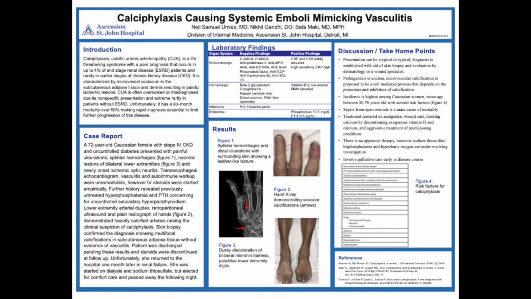The cutaneous wounds also worsen the mortality due to possibility of sepsis in an unhealing wound. The treatment of this disorder is to decrease the intake and completely take away the intake of any exogenous calcium and vitamin D. Also, avoid steroids and control diabetes well, and treat any other underlying disorder. Patients may benefit from maggot therapy, and parathyroidectomy is controversial. There really is no approved therapy, but the mainstay of what we have been doing is sodium thiosulfate and bisphosphonates or hyperbaric oxygen, and they are under evolving investigation. I highly recommend to involve palliative care early in the disease course.